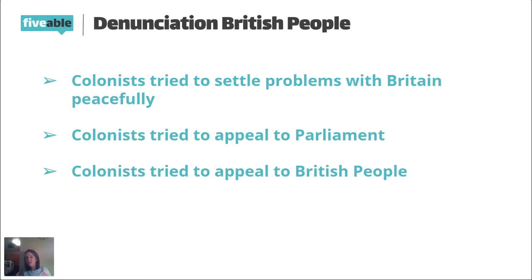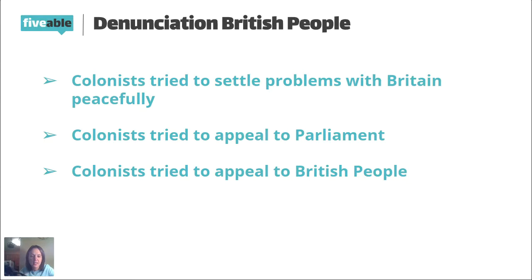So again, they're laying that picture out of what was happening, knowing the world is watching this and is going to follow through as to what's happening. We want the world to see that, yes, we have a list of 27 abuses, but also that we tried to solve this peacefully, which in the long run didn't end up working.